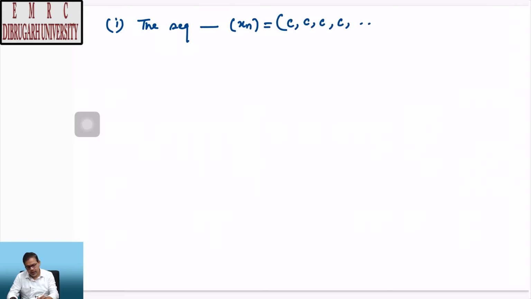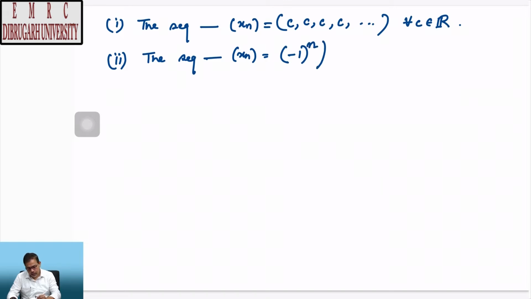Let us come to some examples of bounded sequences. The first example is the sequence given by xn equal to the constant sequence C, C, C, C, C, C and so forth, where C is a real number, then it is a bounded sequence, it is bounded by C. The sequence xn is minus 1 to the power n, which is actually minus 1, 1, minus 1, 1 and so forth.